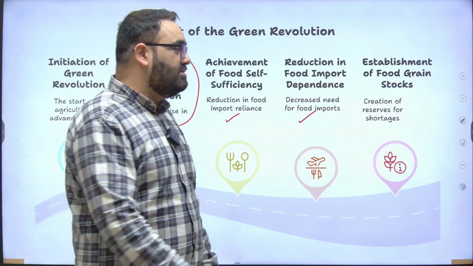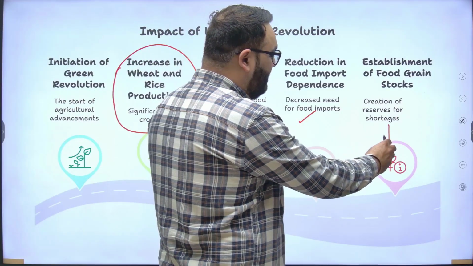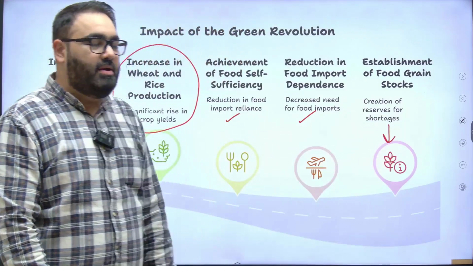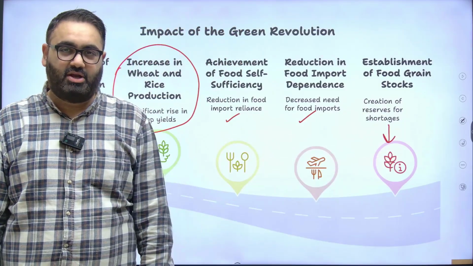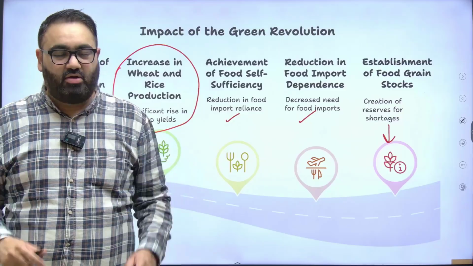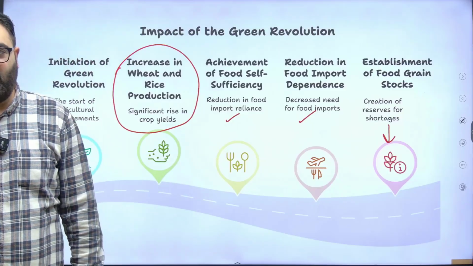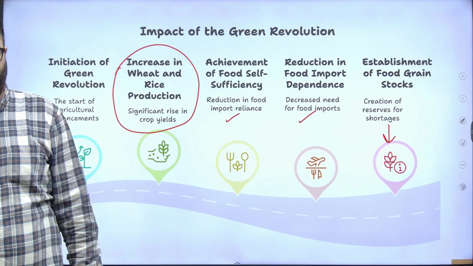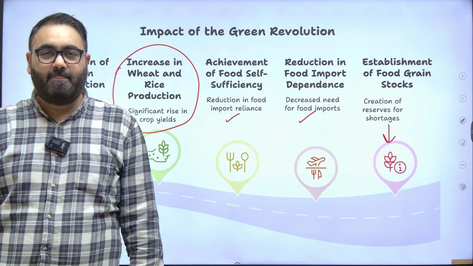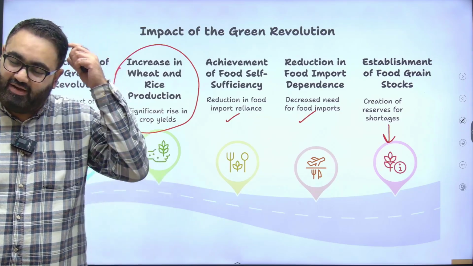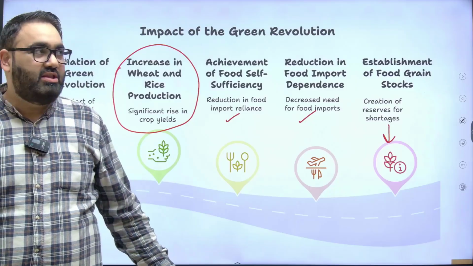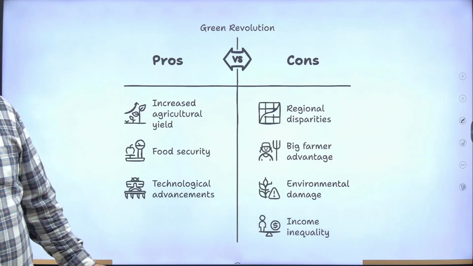We were also able to establish food grain stocks. As I said, the Food Corporation of India came into being, and they were given the responsibility of buying stock from the farmers, maintaining a buffer stock, and we have a huge amount of buffer stock right now in wheat and rice, so that the situation of famine that we had faced does not come back. So all these things have been the impacts of Green Revolution.